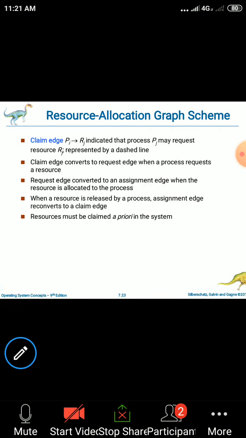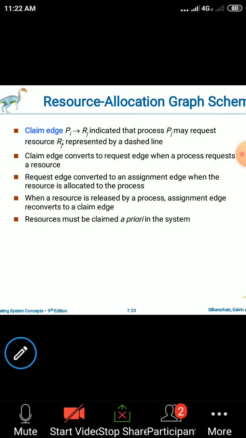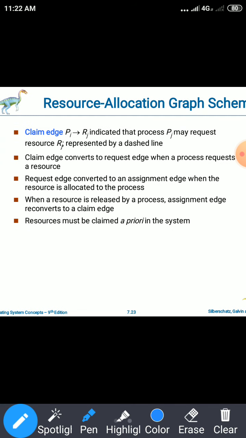Along with the request edge and the assignment edge, we are using one more edge called the claim edge in this resource allocation graph scheme. So what is a claim edge? Let us consider the claim edge Pi implies Rj.